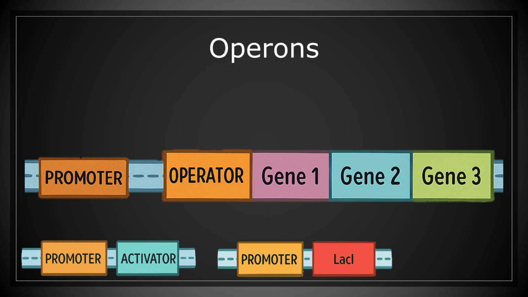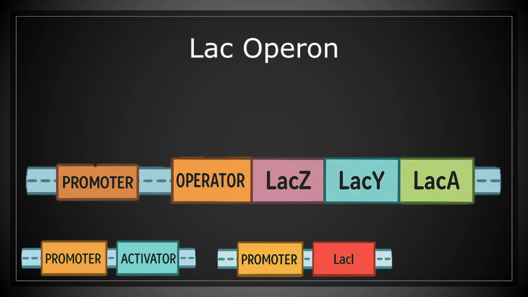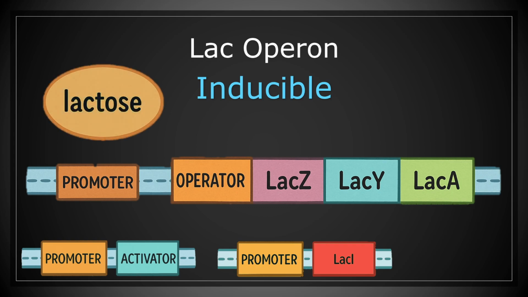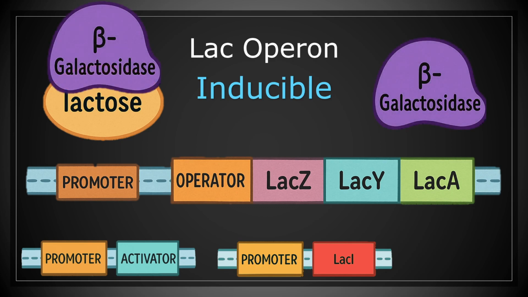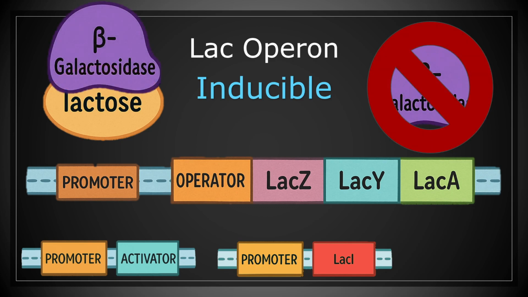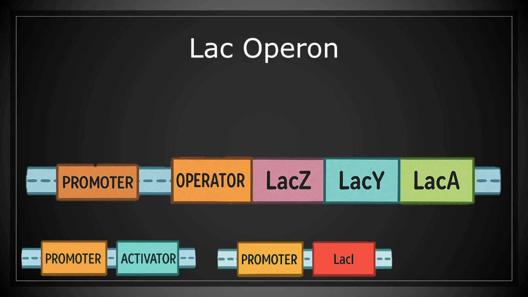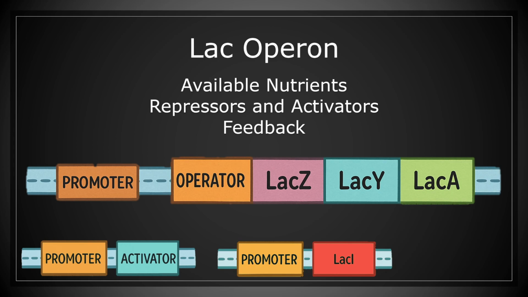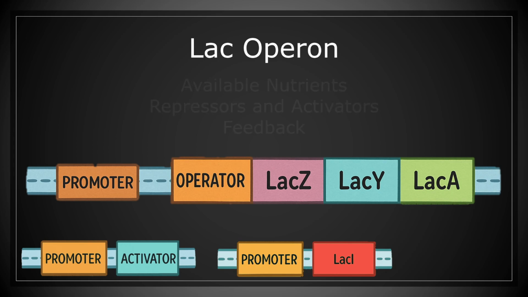While this covers the basics, these principles are often applied to a well-known example: the lac operon, an inducible system. In this case, the bacterium's goal is to produce just enough enzyme to efficiently use lactose as a food source and no more. To understand how this works, we need to consider available nutrients, how they influence transcription via repressors and activators, and how gene products regulate their own production through feedback. Let's take a closer look at how the lac operon works. The lac operon contains 3 genes: lacZ, lacY, and lacA.